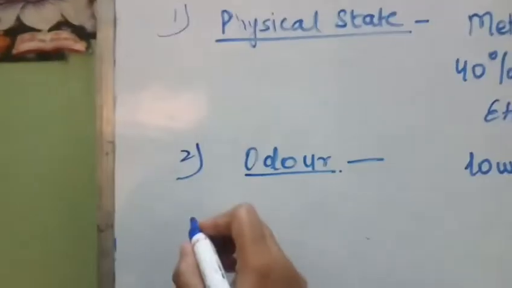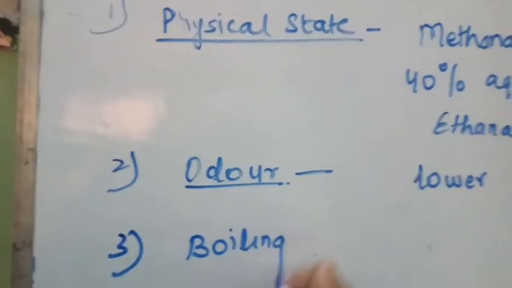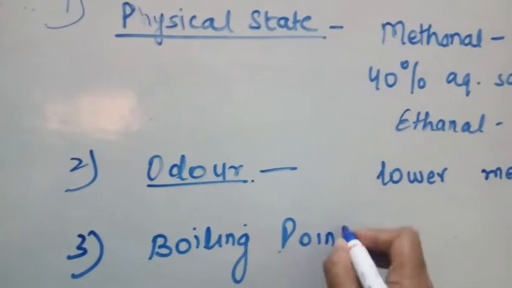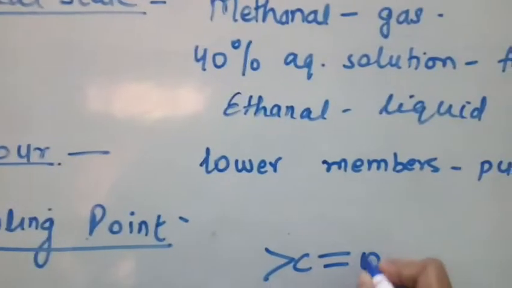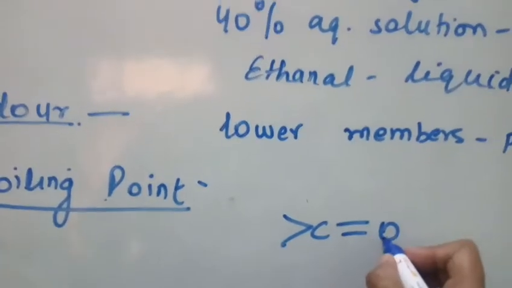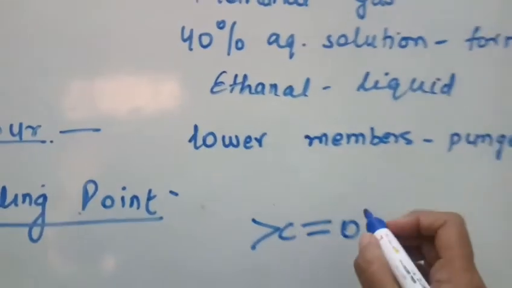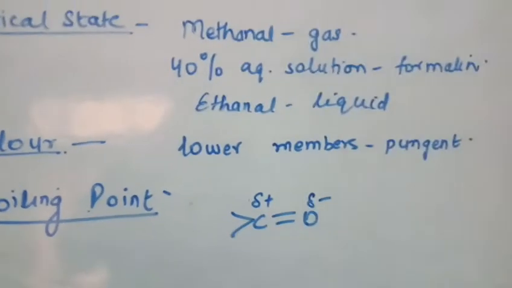Now come to the boiling point. Now in aldehydes and ketones, we have this carbonyl group, and in this carbonyl group, oxygen is more electronegative than carbon. Due to this, oxygen becomes partially negative and carbon becomes partially positive.